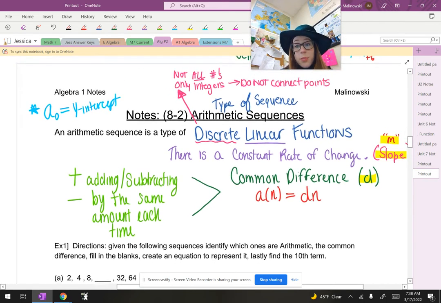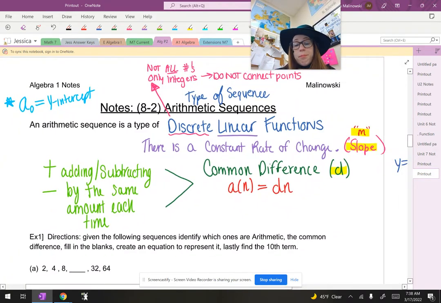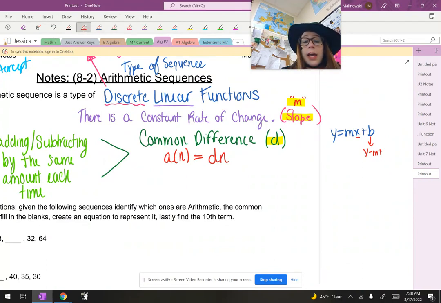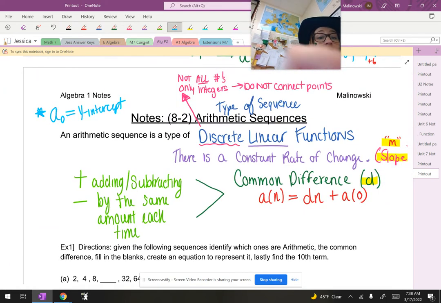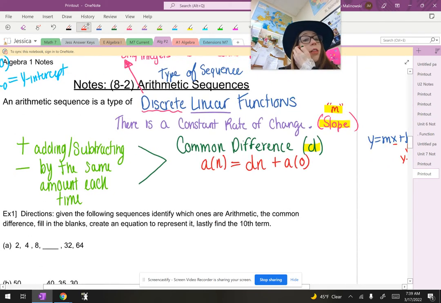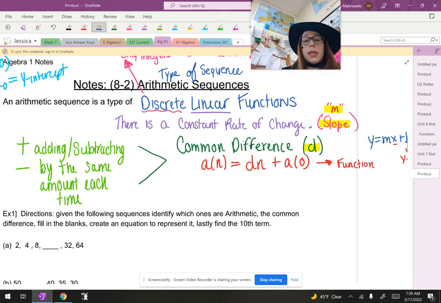Not a sub 1, not that first term. It's the 0th term. So for that y-intercept, we're just going to add on a of 0. A sub 0 is the same as a of 0. One is function notation, the other is sequence notation. Down below, I'm going to write the same thing in sequence notation. So instead of a of n, it's a sub n, and everything else basically stays the same.